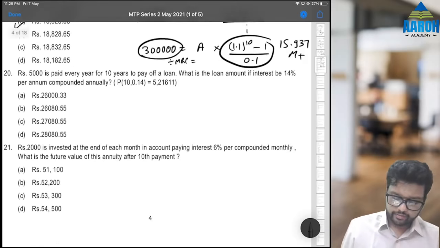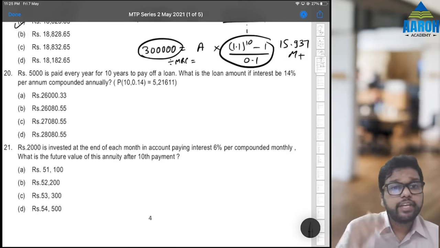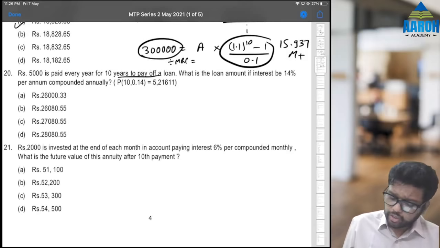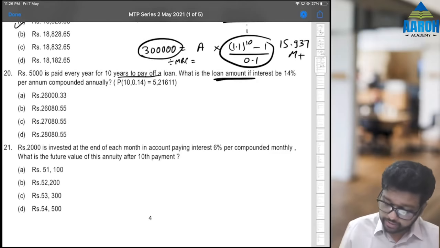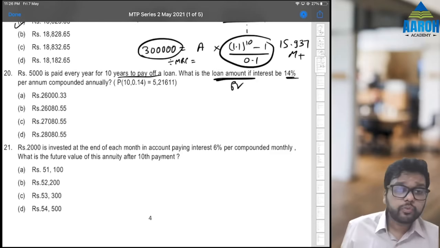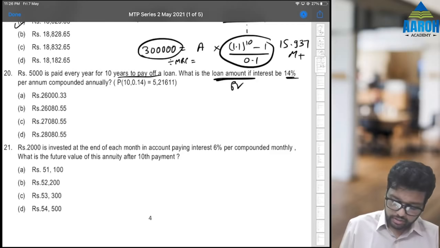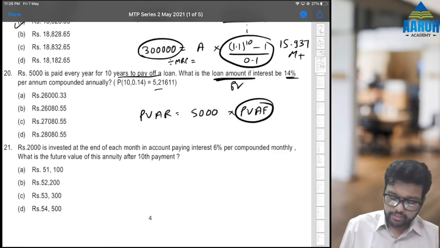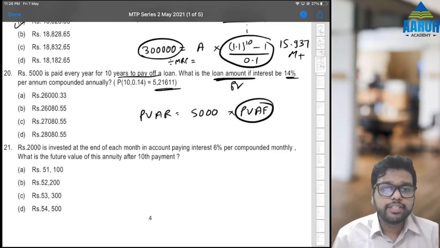So next, 20. Rupees 5,000 is paid every year for 10 years to pay off a loan. So annuity. What is the loan amount? Loan amount is always today, so present value. If interest rate is 14% compounded annually. So we want present value of annuity regular, which is annuity into present value factor. Present value factor they have already given, 5.21611.